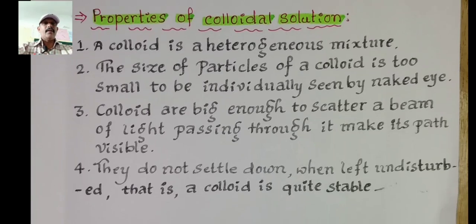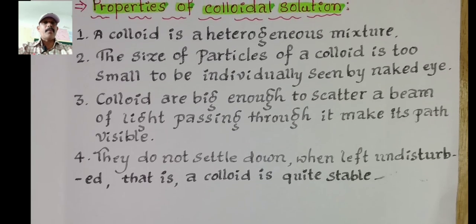There are four properties of colloidal solution. First one is a colloid is a heterogeneous mixture, as we have just discussed in the definition. Second one is the size of particles of a colloid is too small to be individually seen by naked eyes. Whereas solution particles we also cannot see with our naked eyes.